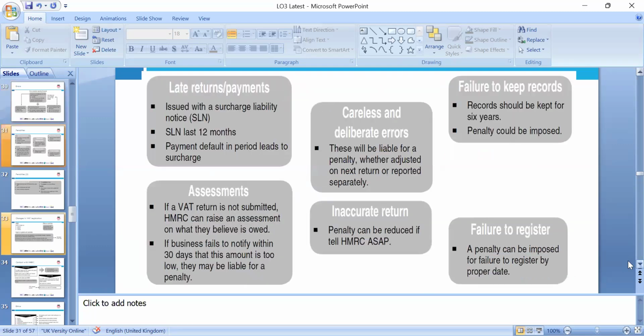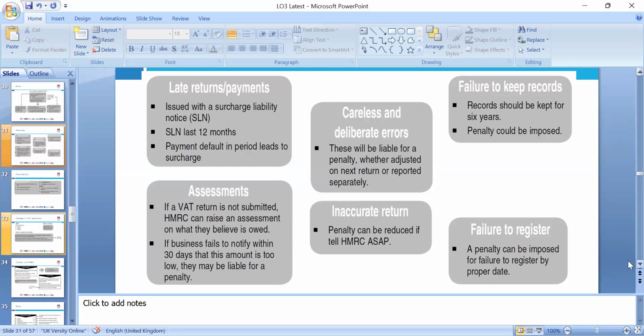Late payment issues: with the surcharge liability notice, SLN, a payment default within the 12 months period leads to a surcharge assessment. If the VAT return is not submitted, HMRC can raise an assessment on what is believed to be owed. If the business fails to notify within 30 days, it may be liable for a penalty.